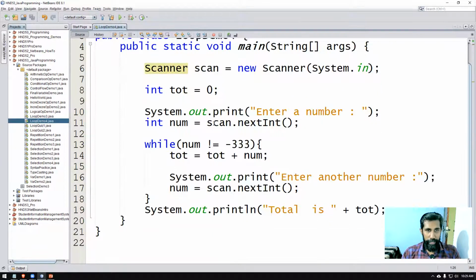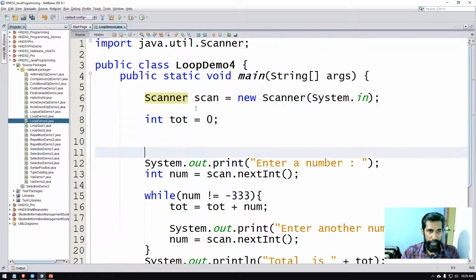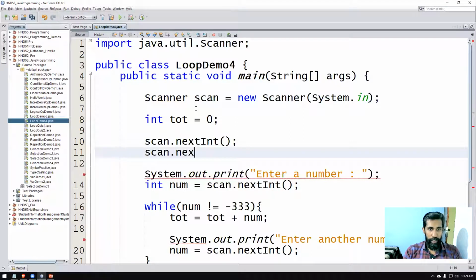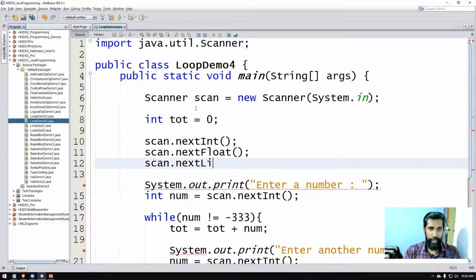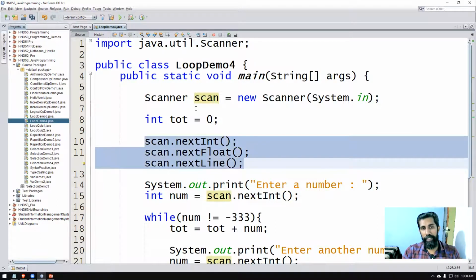In order to take the input, you can take different types of inputs, right? If you are reading an integer value, you say scan.nextInt. This can read integer values only. If you are reading a float value, you can say nextFloat. If you want to read just text, you can say nextLine. The whole line will be read. So this is for string, this is for floating point, and this is for integers. Those are the three things available.